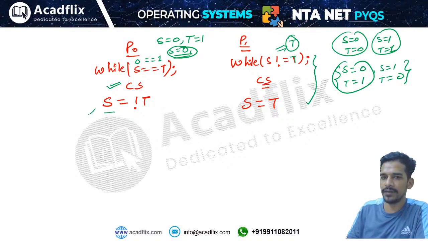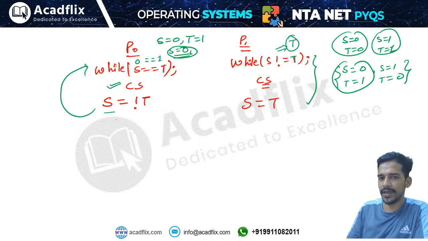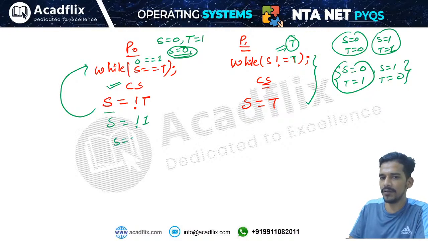That means process P can enter into the critical section as many times as it wants, any number of times, because when you say S equals to not of T, you are not changing T, you are simply changing S. The value of S becomes not of T, and you know that not of 1 will be 0, so S is assigned 0. That means again this condition will be false, again you can enter into the critical section, and then again you will do the same thing.